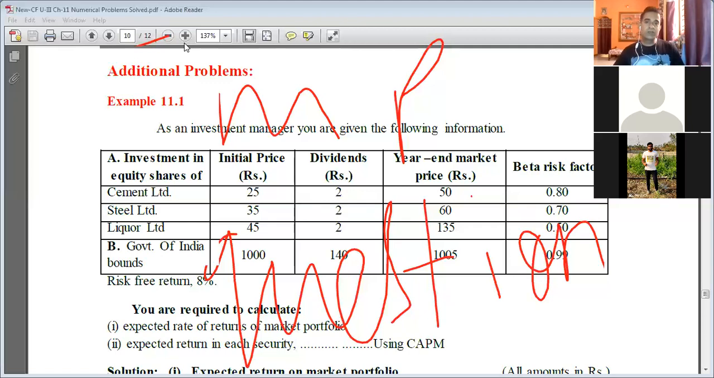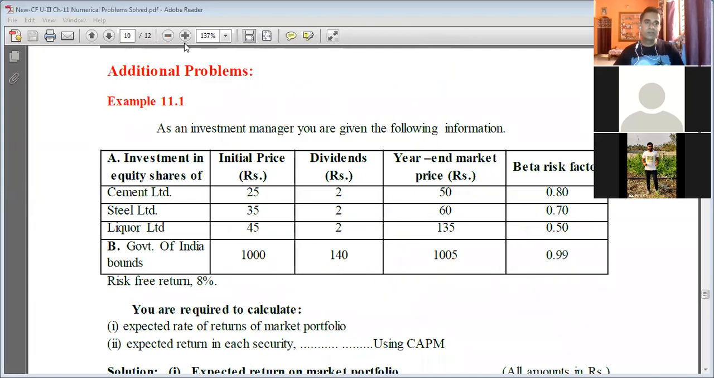Okay, who is drawing on the screen? Please erase it. Yeah, they can hear me, I think. Any questions from students or any doubts?